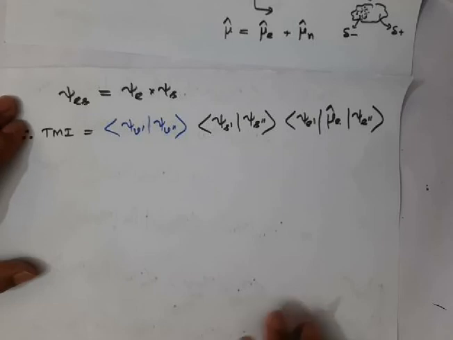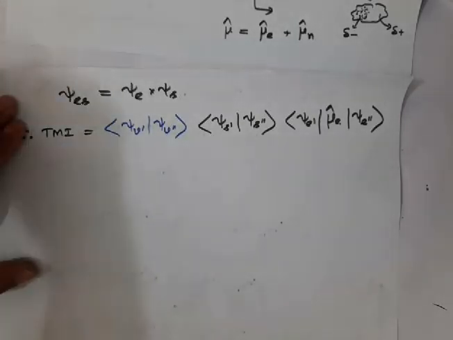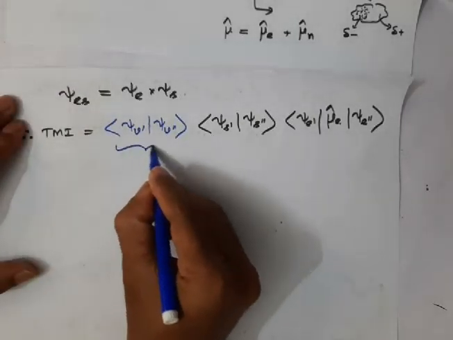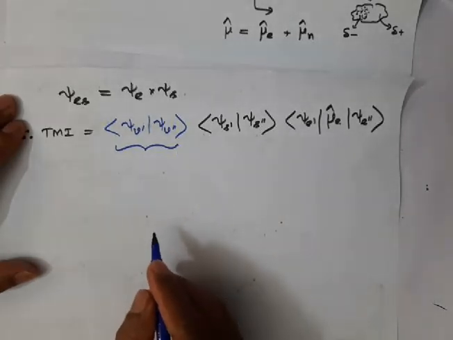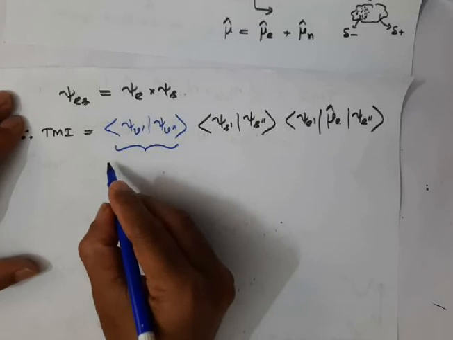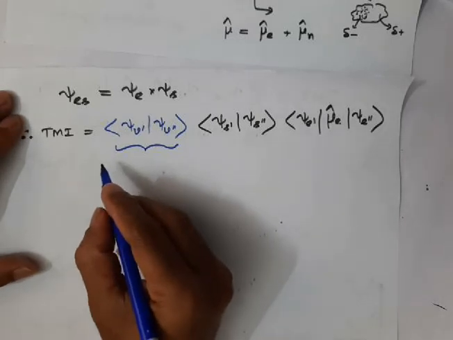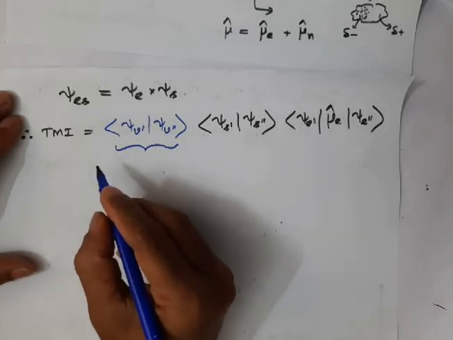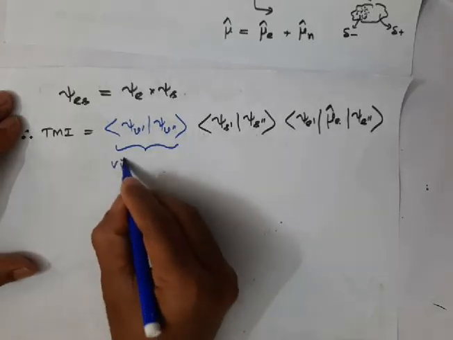Okay, and here this integral is what we call the vibrational overlap integral, right? Let me write here.